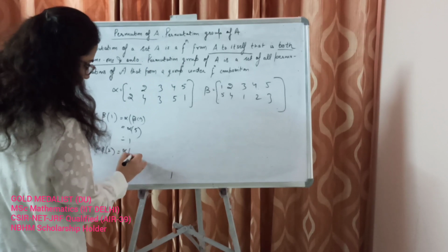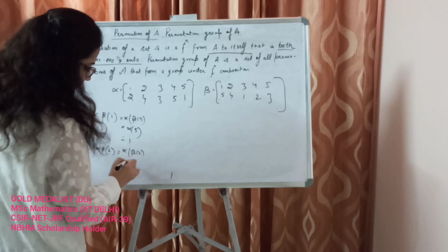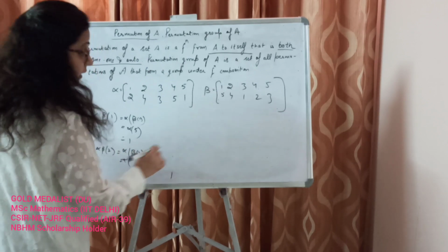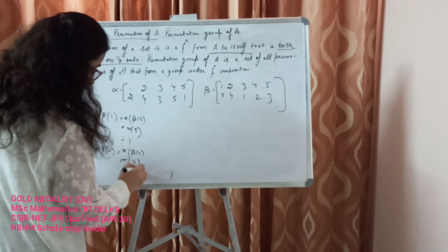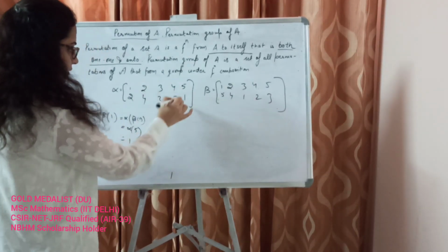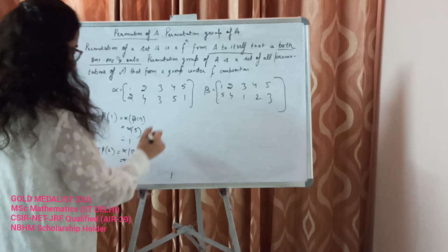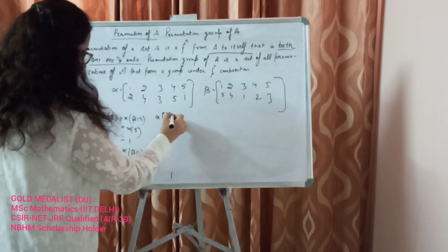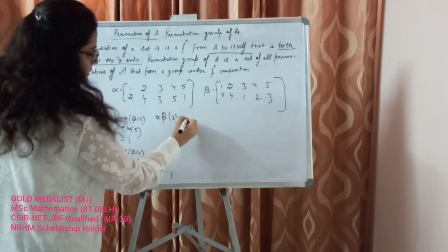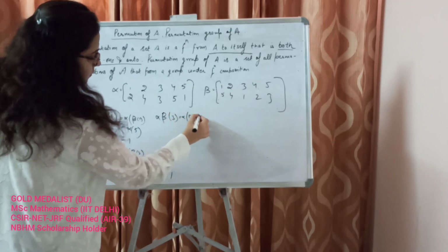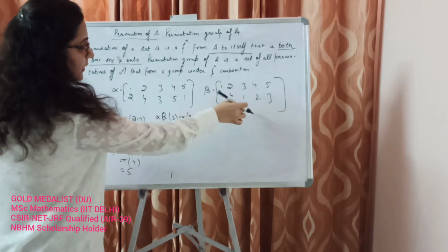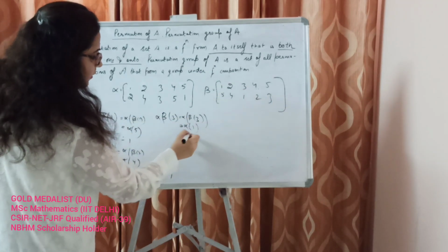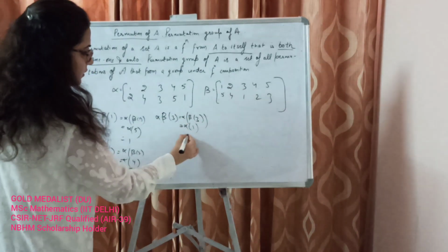First beta comes inside. Beta 2 is 4, alpha 4 is 5. Okay. So alpha beta 3. What is beta 3? 1. So which is equal to alpha 1, and alpha 1 is 2.